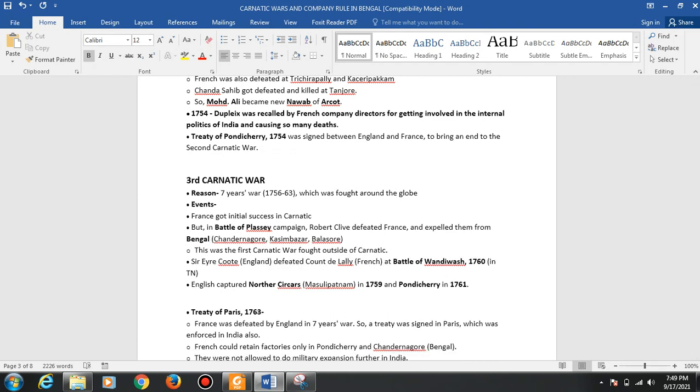Duplex was not there at that time. This was the first Carnatic War fought outside of the Carnatic. Sir Eyre Coote of England defeated Count de Lally of France at the Battle of Wandiwash, and the English captured the Northern Circars.